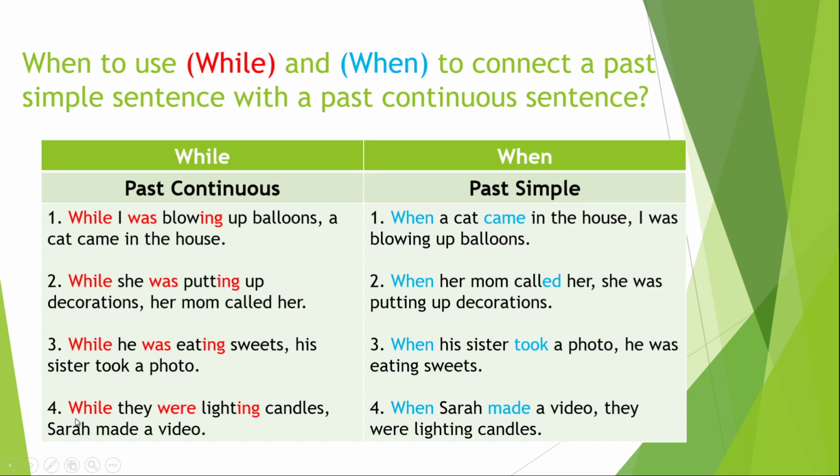Sentence number four, while they were lighting candles, Sarah made a video. Number four, on the other side, when Sarah made a video, they were lighting candles. So don't forget, we use while with past continuous when the verb has ing. We use when with past simple when the verb is turned into the past.